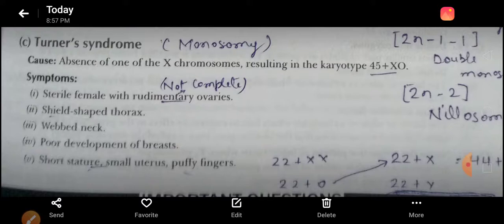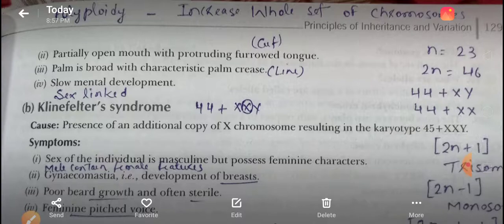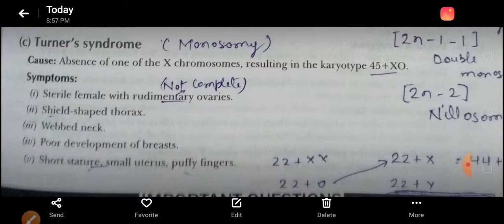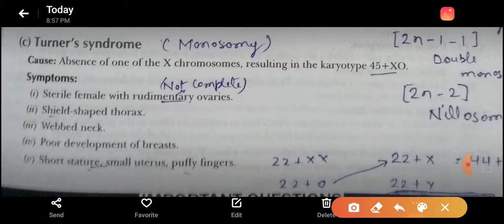It is an example of monosomy, that is 2n minus 1, where 2n is 46 and one chromosome is lost. In Turner syndrome there is absence of one of the X chromosomes, so one chromosome is lost, resulting in the karyotype 44 plus XO.